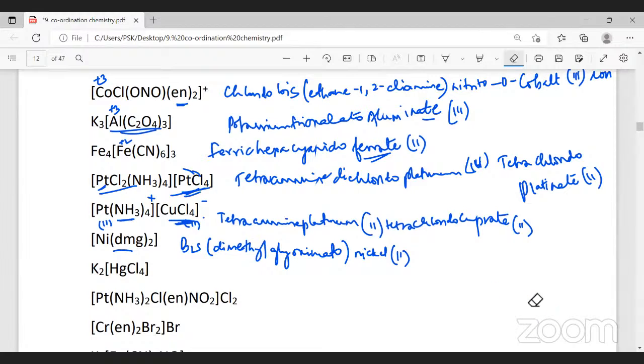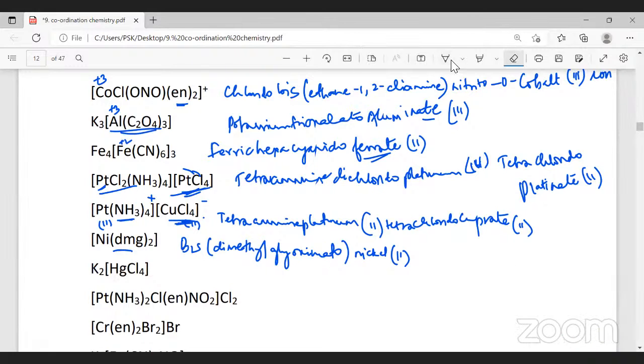Yes, sir. Now someone name this molecule. Let's see, what's the oxidation state of platinum here? As a whole, the charge is 0. Nitrate is -1, ethylene diamine is neutral, chlorine is -1, ammonia is neutral. Therefore, platinum we take as X, so X will be equal to +4. Oxidation state of platinum is what? +4.